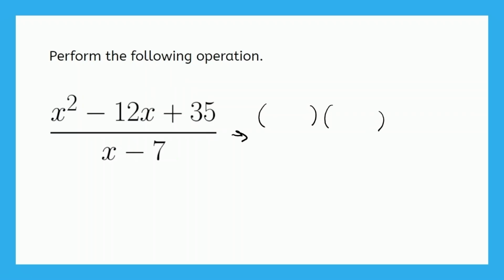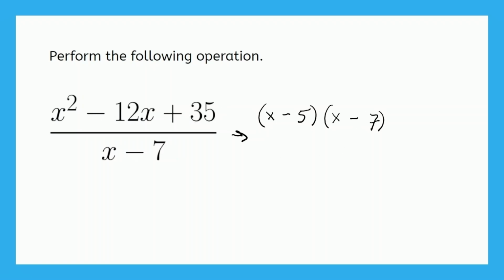And based on what we learned in the video about factoring higher degree polynomials, we're going to write an x and an x right here. And now this term and this term multiplied need to be 35 and added need to be negative 12. What two numbers are those? That's going to be a 5 and a 7. And they'll both be negative because negative 5 times negative 7 is 35, and negative 5 plus negative 7 is negative 12.